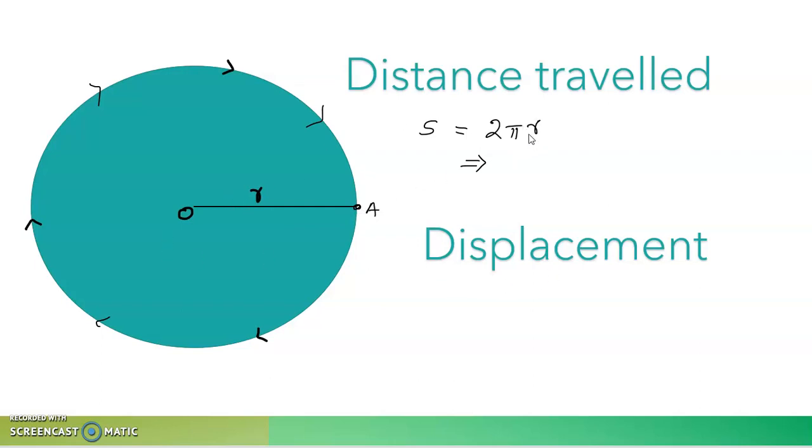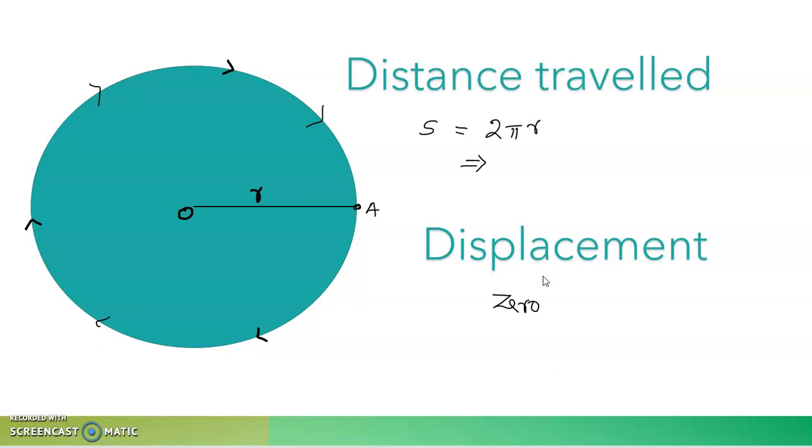What is the displacement of the object in this situation? It starts from A and it reaches A. What is the shortest distance between the initial and final position? In this particular situation, the initial and final position happen to be the same, so there is no distance. The displacement is 0. So the distance traveled by this object is 2 pi r and the displacement of the object is 0 in this situation.